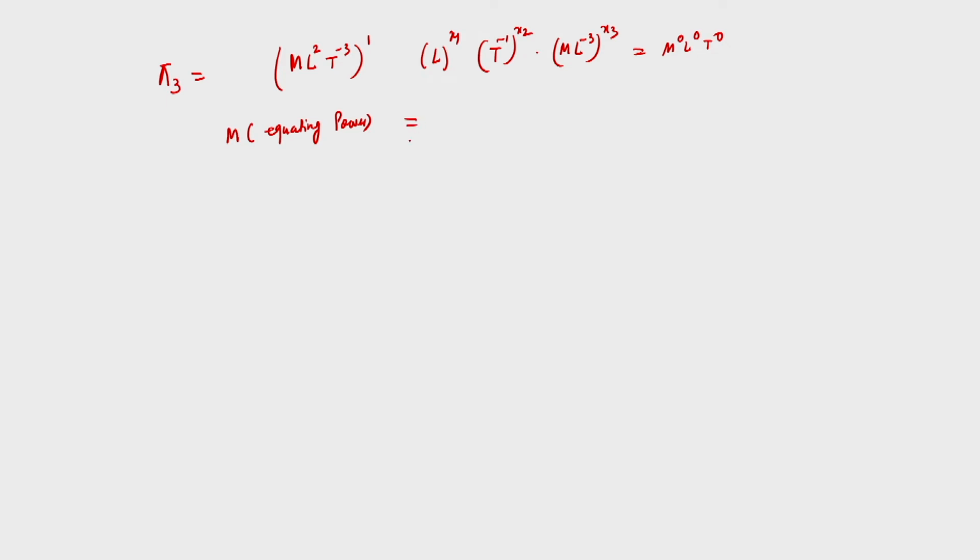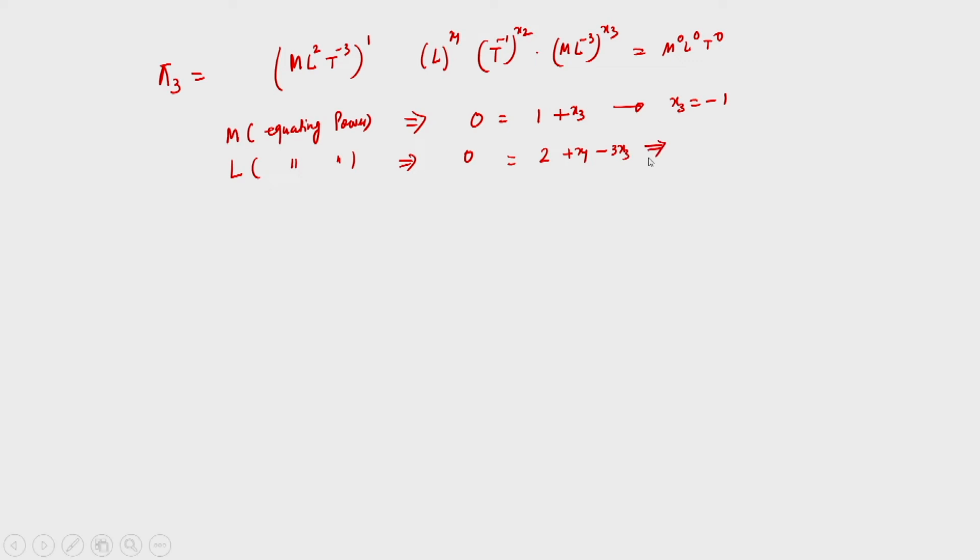Equating the power of m, right hand side is 0, left hand side is 1 plus x3, which will give x3 is equal to minus 1. Equating power of L, right hand side is 0, left hand side is 2 plus x1 minus 3 x3.